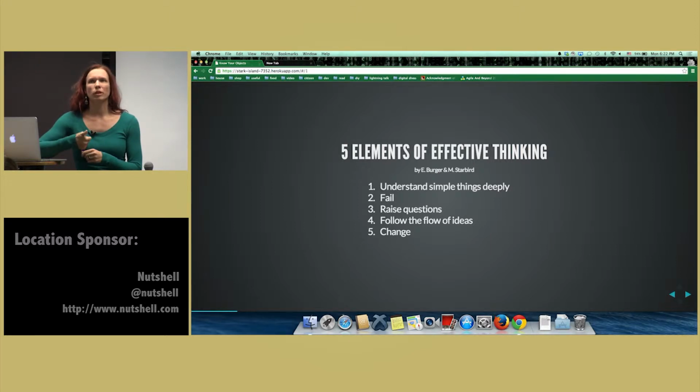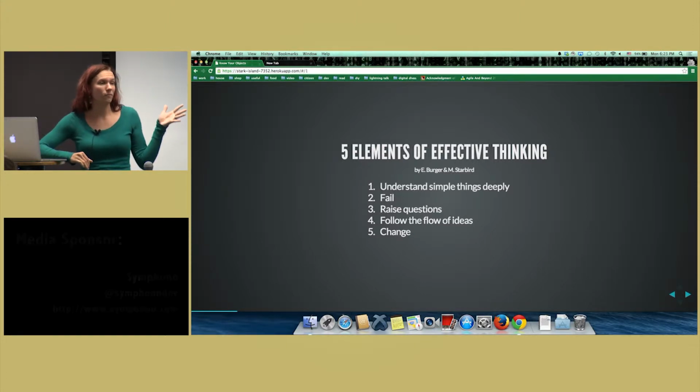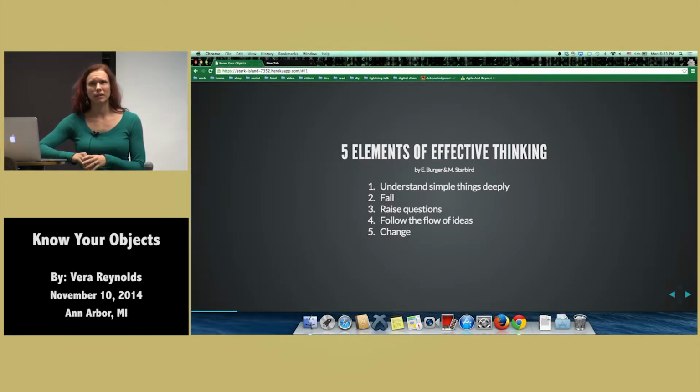The first one was you want to understand your basics. You want to understand simple things really deeply. Even if you think you know something, just go back and really dig into it, and they guarantee you're going to find something you don't know. And then there were others like fail, so make mistakes, don't be afraid. Raise questions, so question yourself, question others, just don't ever settle, and then follow the flow of ideas. So even if you think that something's at a dead end, just follow through and see where it takes you.